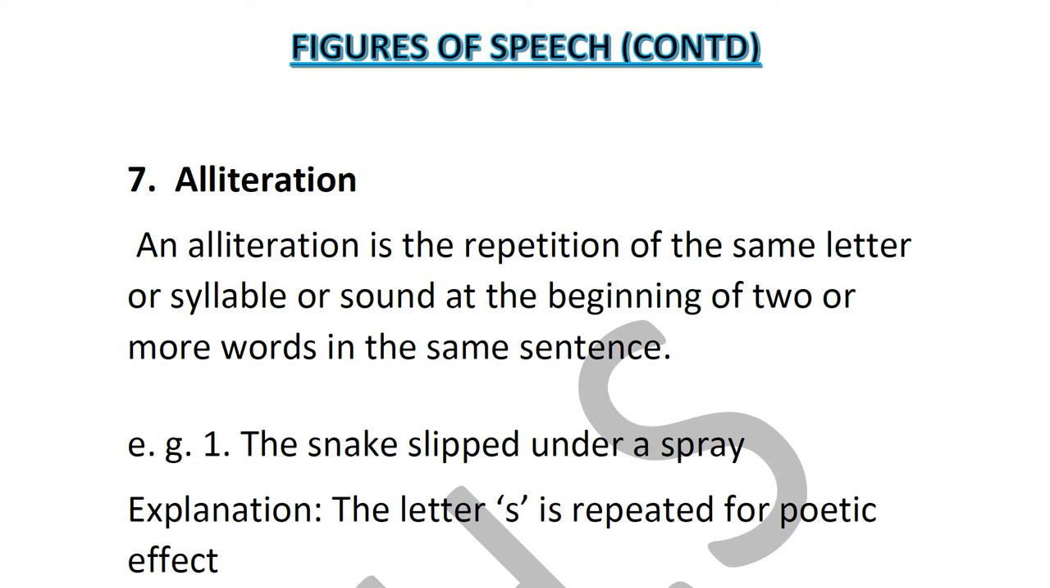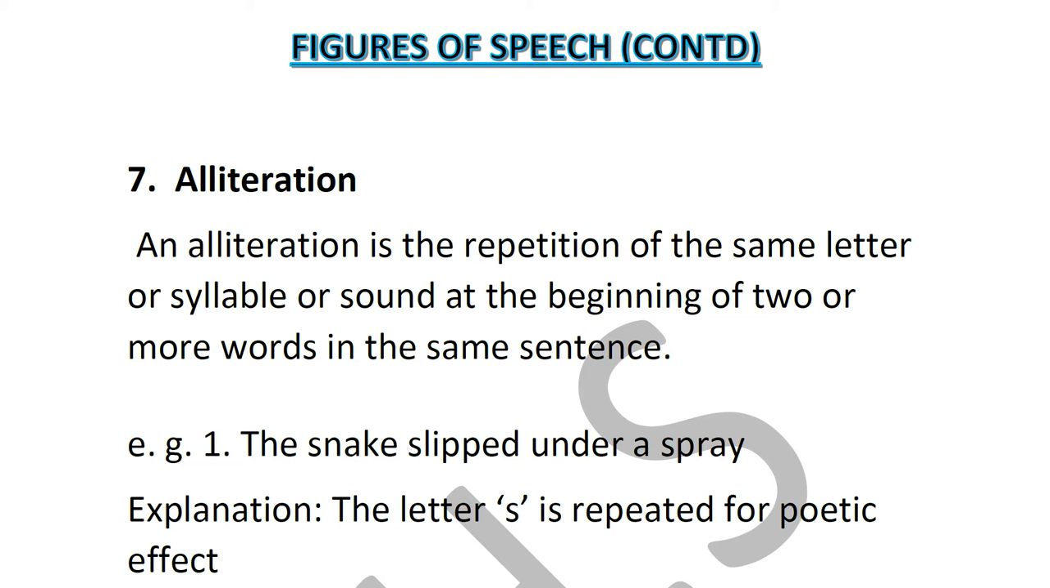Now today's figures of speech, the first one I have already taught you, but I will explain it again. The first one is alliteration. What is alliteration? A very important point to remember is that you have to look only and only at the first alphabet of each word. Only the first alphabet, not the whole word. So if that first alphabet is being repeated more than once, then it is called an alliteration.